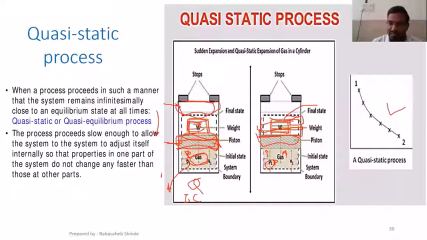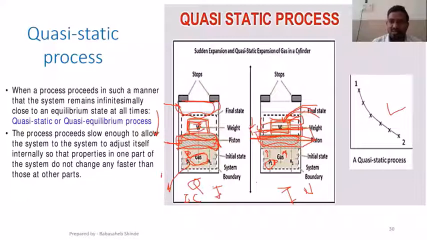Now, at any instant, if I add one block, what will happen? It will return back to its previous state, not the initial state, but its previous state. If I add a second block, it will return to the state previous to that. So now what is the difference between those two? This is an instantaneous process. This is a slow process. This has got one stage. This has got a number of stages.